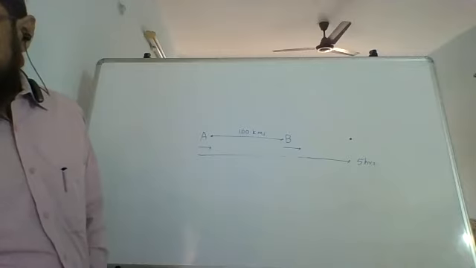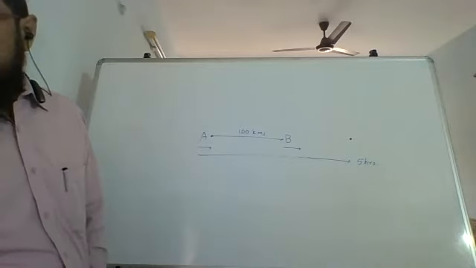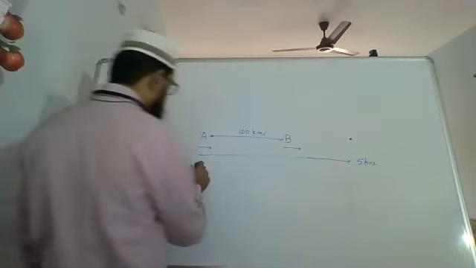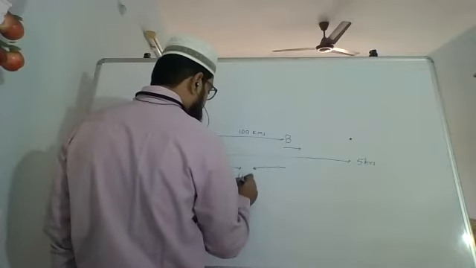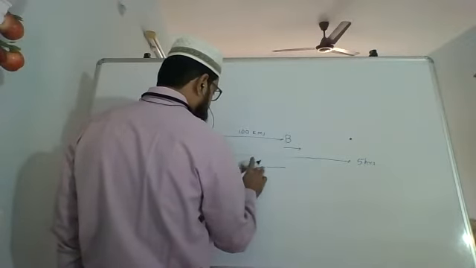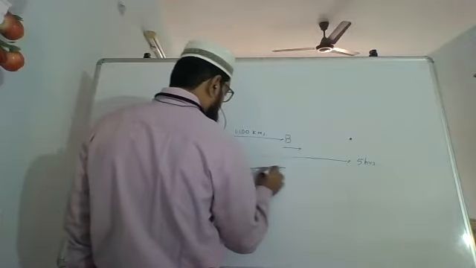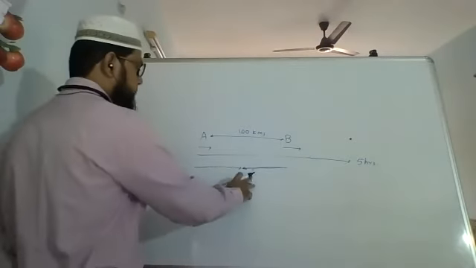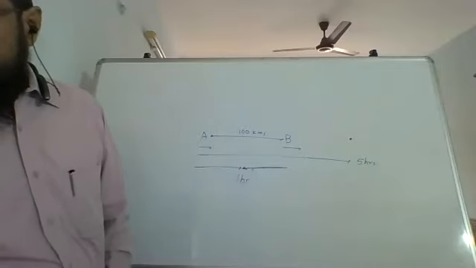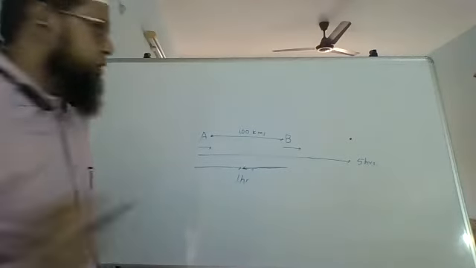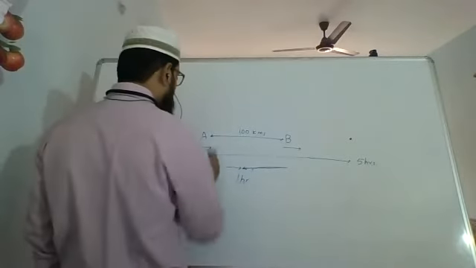If they travel towards each other, they meet in 1 hour. That is the information that is given. Okay. What are the speeds of the two cars?